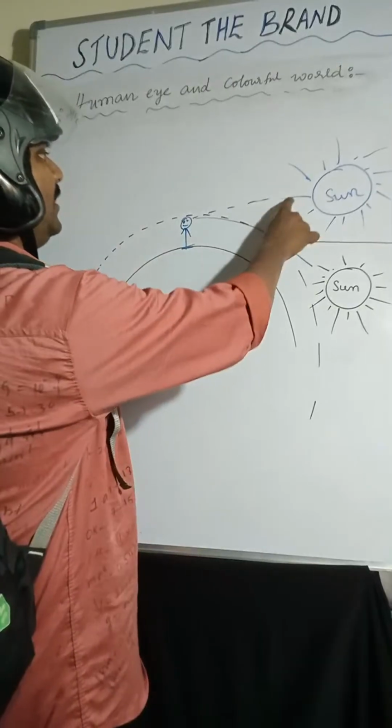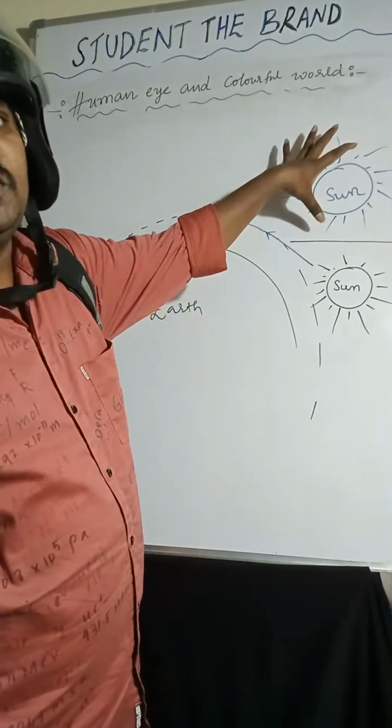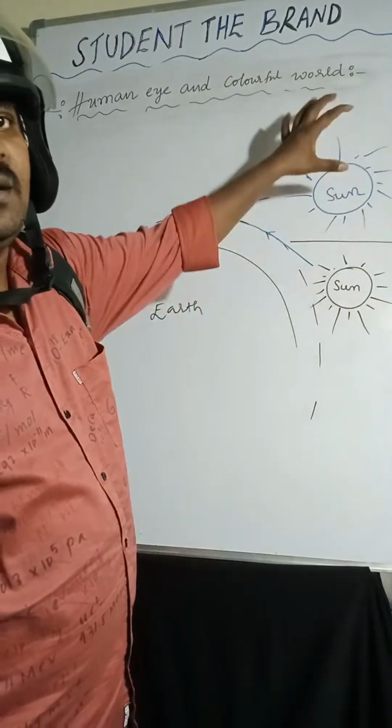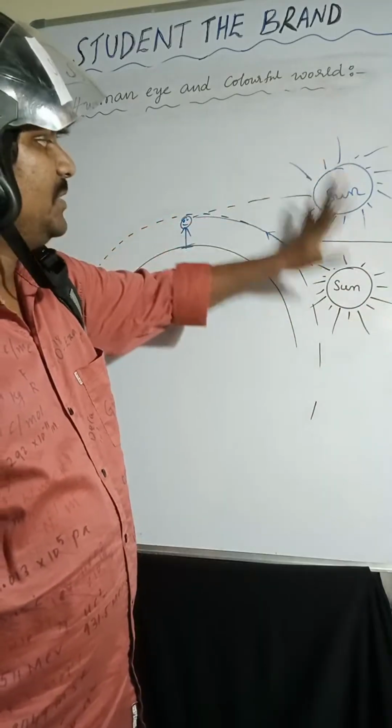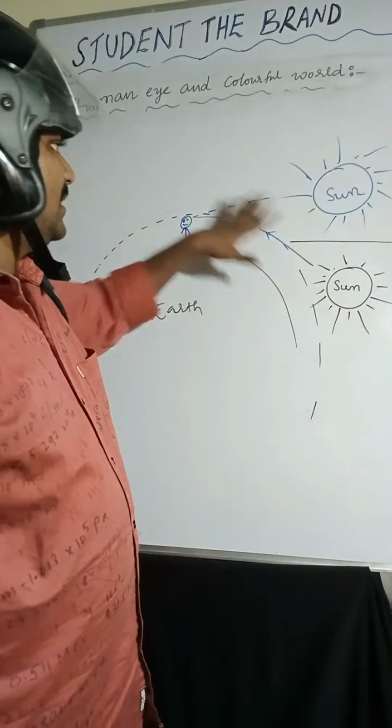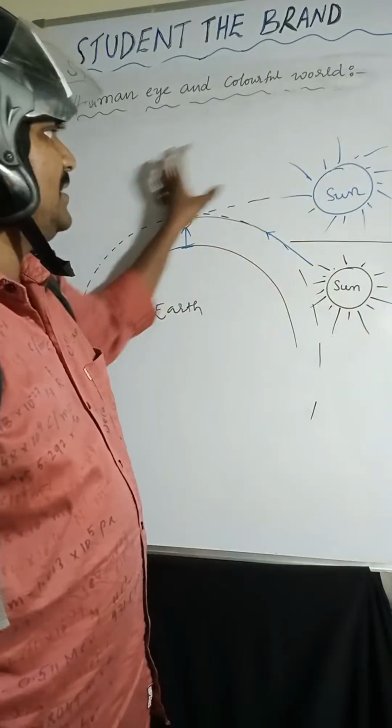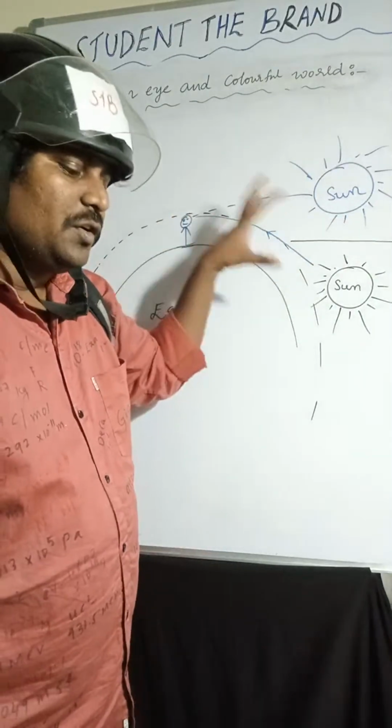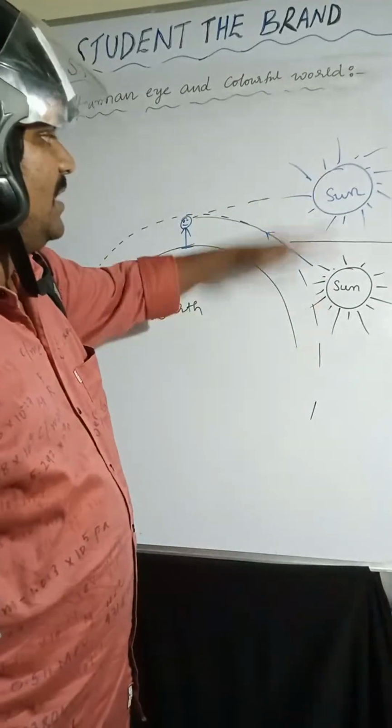If you draw the dotted lines, that is the apparent position; the real position is here. This is the actual position. So because of atmospheric refraction, the sun appears here.